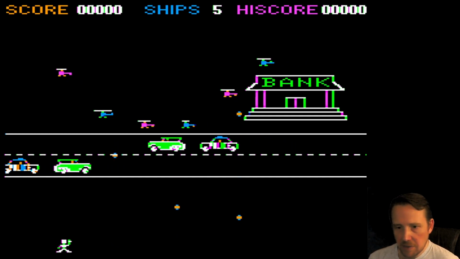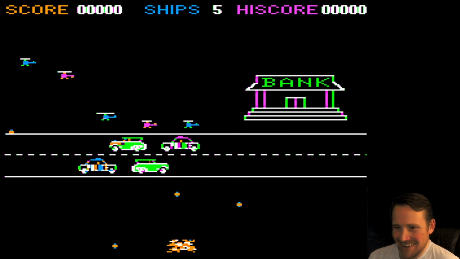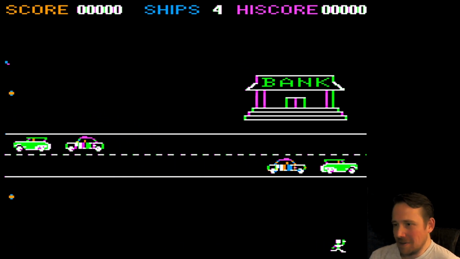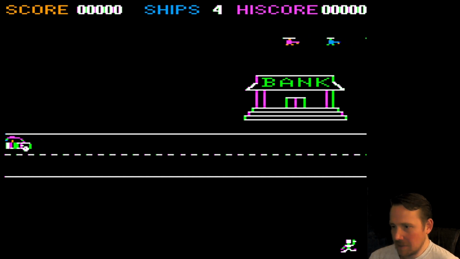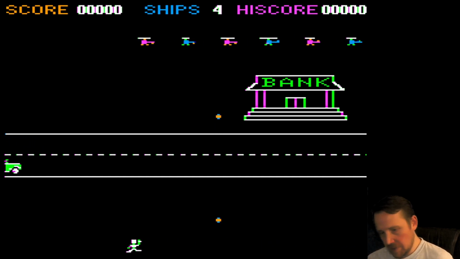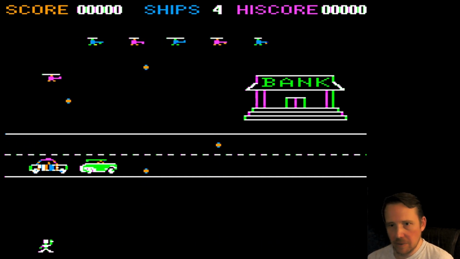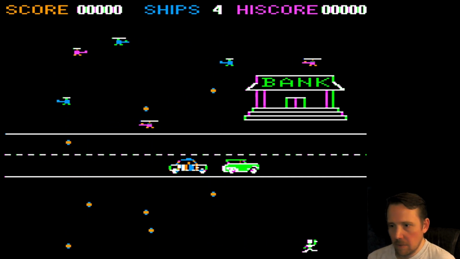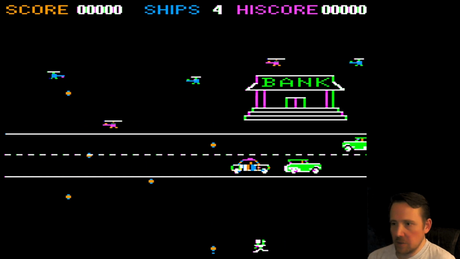Hitting space to fire doesn't seem to be doing anything. Not sure if we can fire in this game. Interesting design choice. Move with T. Is there a top guy too? No. Maybe this is a strict avoidance game.